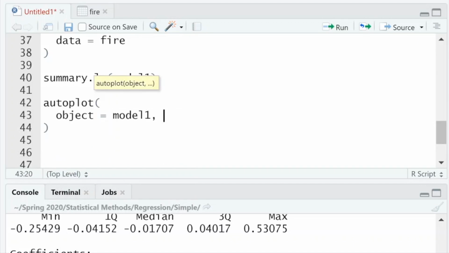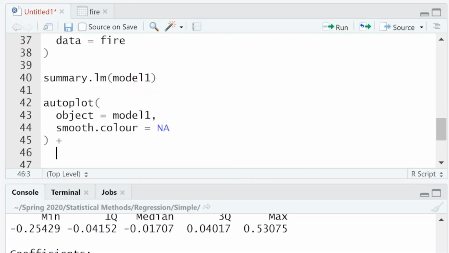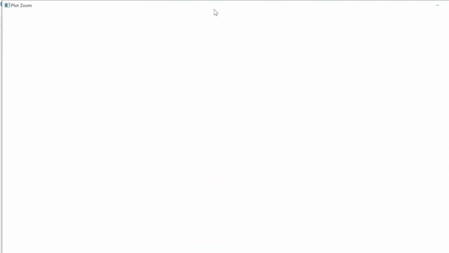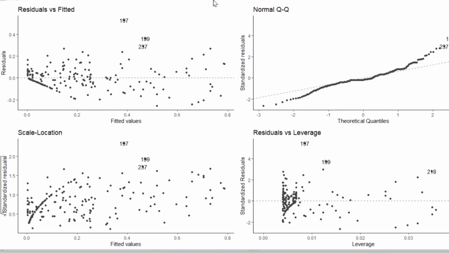I'm going to auto-plot the residuals. I'm going to get rid of the smooth color, and I'm going to clean up the background just a little bit, just so I can see. And what do we get? We're going to have to zoom this in too, because it's going to be kind of funky. I can already tell. Yeah, here it is. Okay.